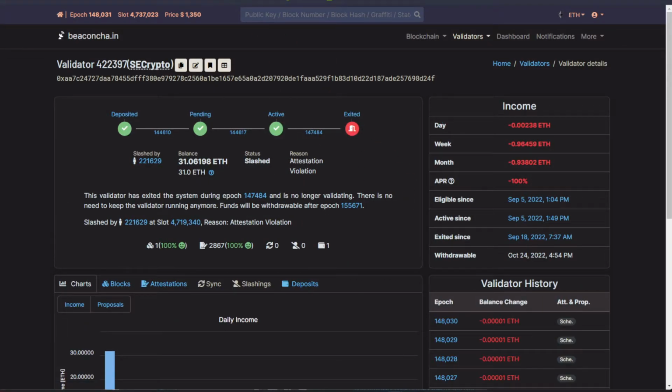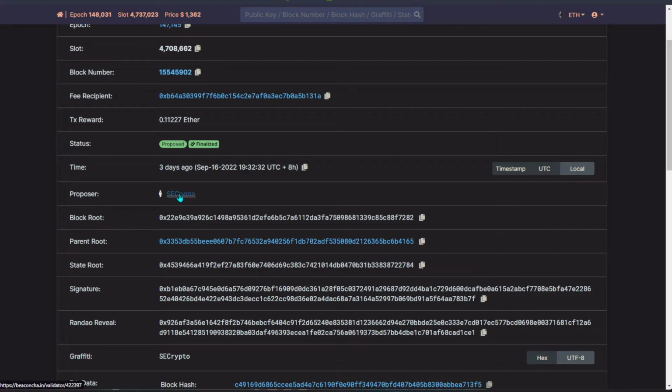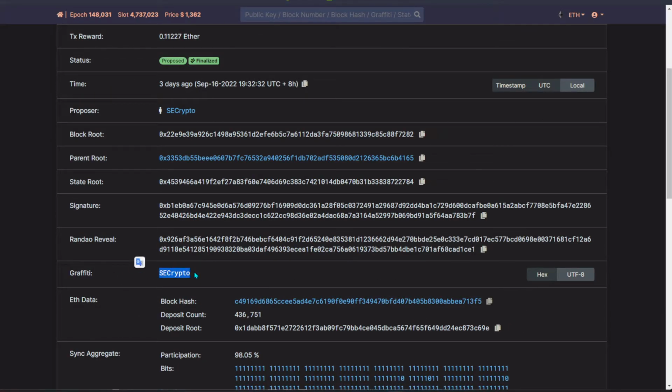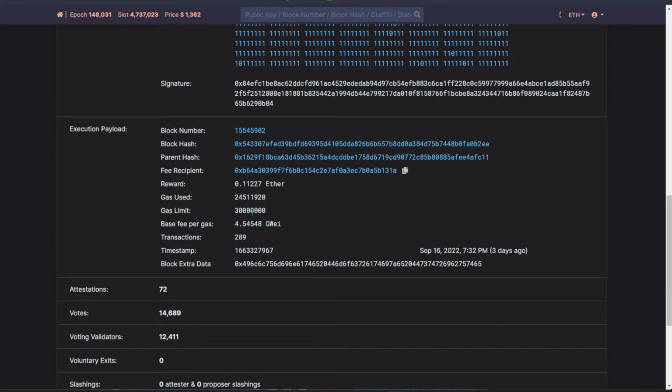So over here, when I propose a block itself, you can see that the proposal is SE Crypto, which is my block. I have already customized it. And the graffiti is basically SE Crypto. And if you scroll down, we can read over here the reward execution payout, which is on Etherscan. If you want to know more about it, I'm going to show it to you later on.